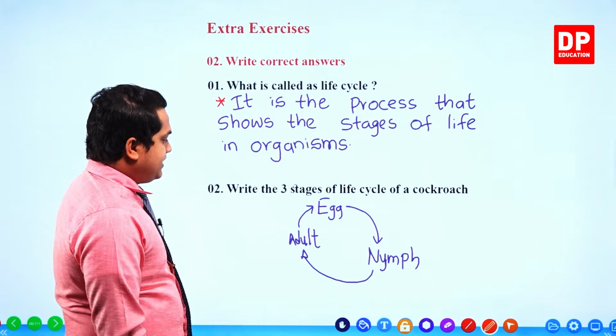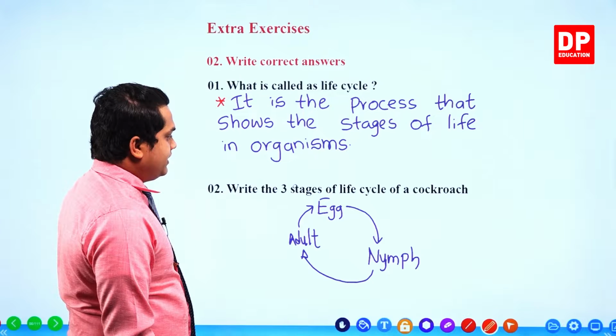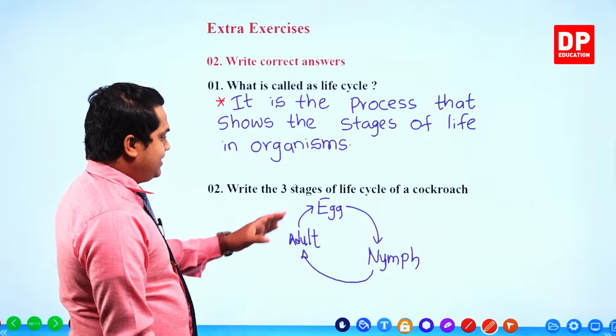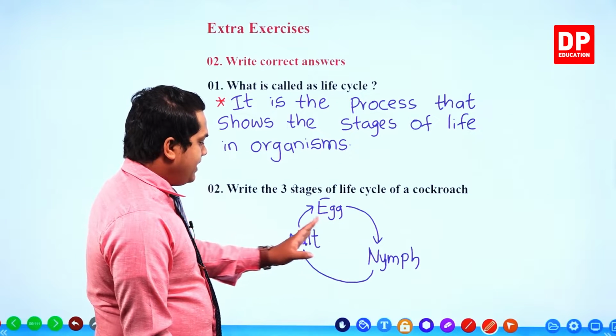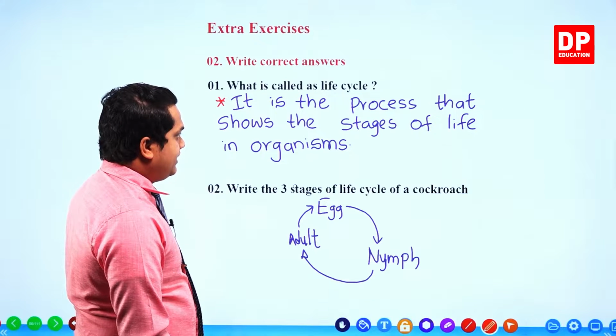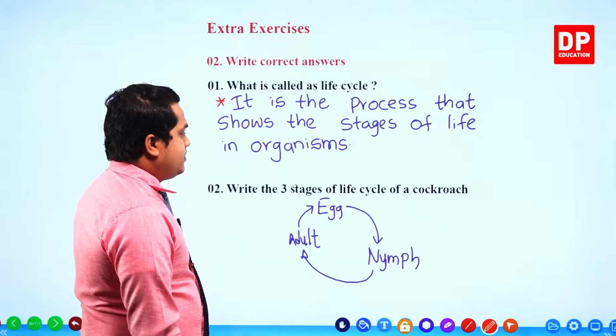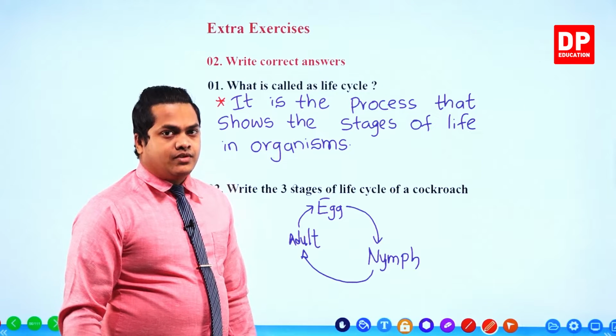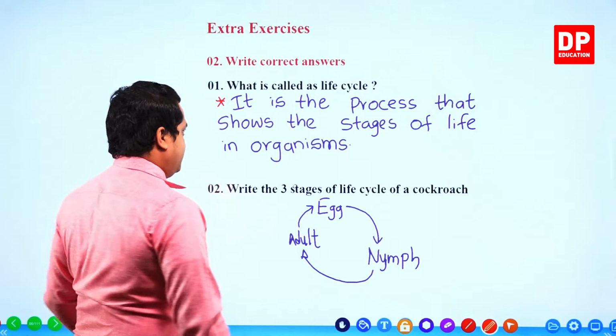So these are the 3 stages of the life cycle of a cockroach: egg, nymph and the adult, right? So these are the answers for the first 2 questions.